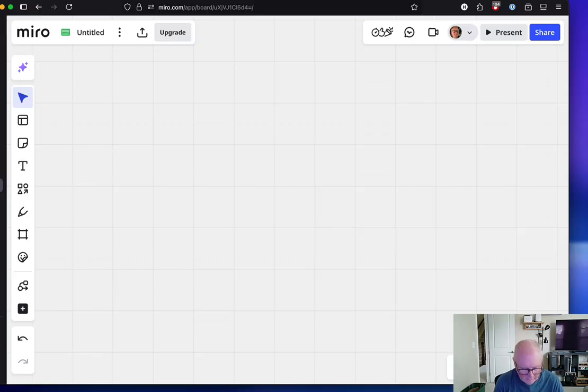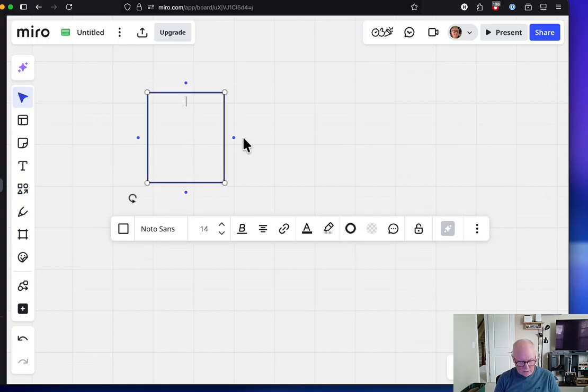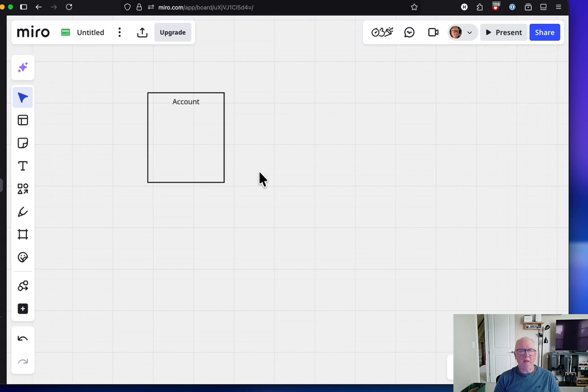All right, let's use OOP to start conceptualizing our application. Some people will go right to the code and start coding away, but I like to conceptualize and model and think about it first before I do it. So I usually use the drawing method. So let's say that what we're going to create here is software that's going to model your bank account. So let's just create our bank account. So here it is. Let's call it an account. Okay, so it's my bank account.